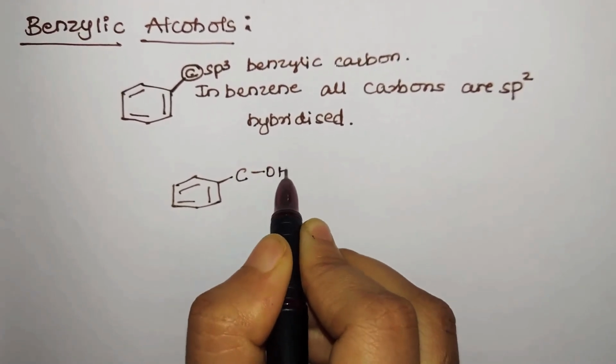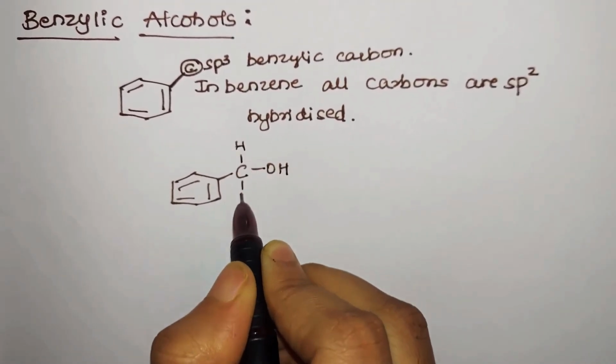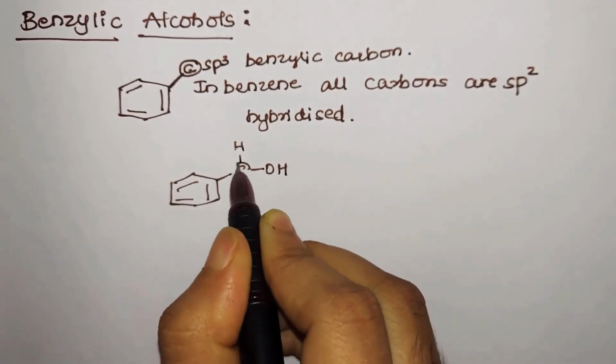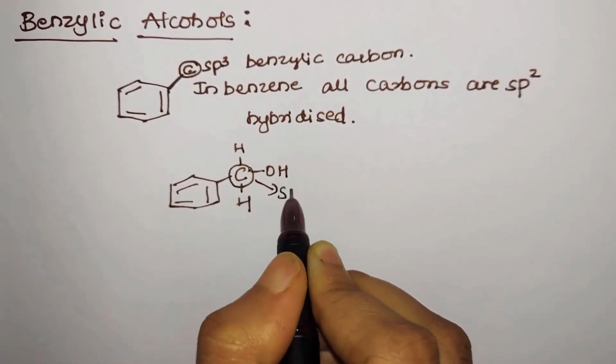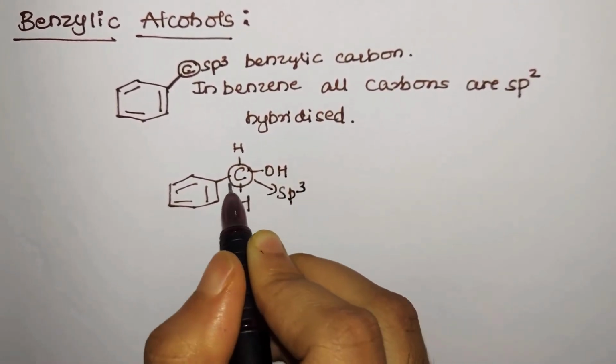So we'll consider an example. So this is a carbon, will show an attachment of OH group, then H and H. So here you can observe this is a carbon which is undergoing which hybridization? sp3, because surrounded by 4 sides.